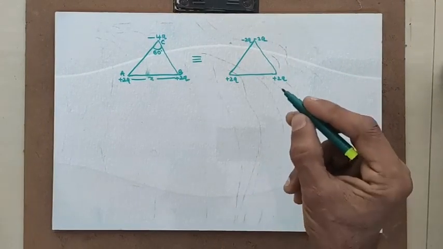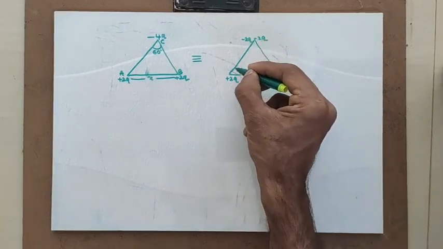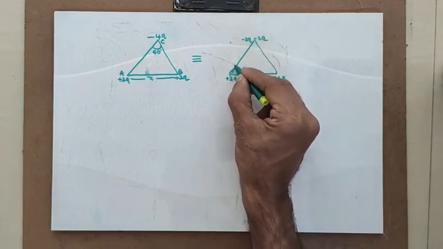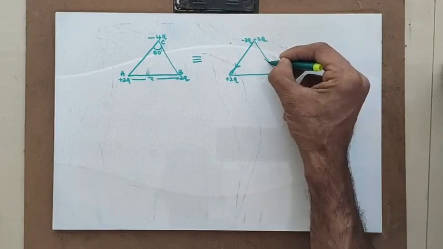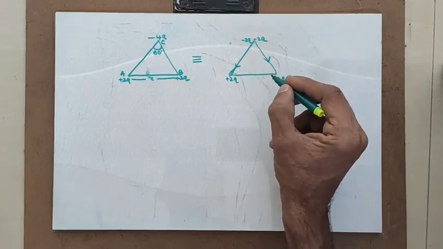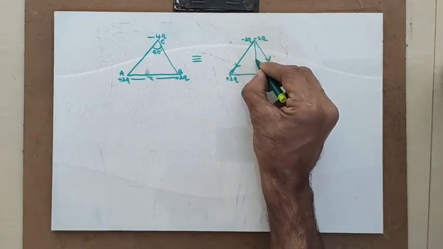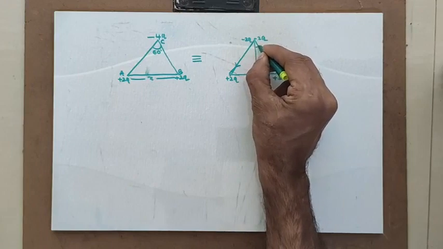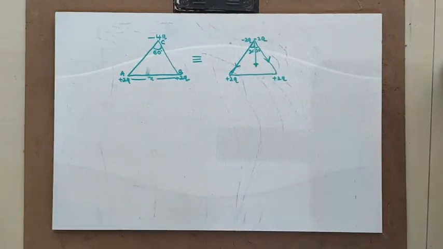How will be the dipole moment? Dipole moment will be from negative charge to positive charge. Because of the system minus 2q and plus 2q, it will be along this. What about the vector sum of these two? It will be along this direction. That means, with 60 degrees, it will be along the 30-degree axis.